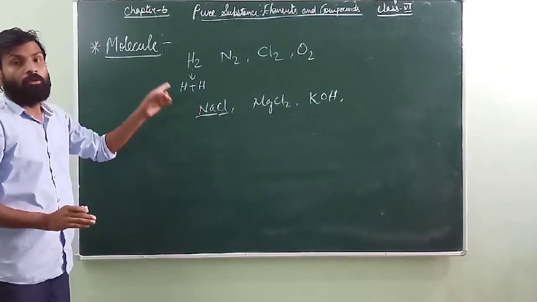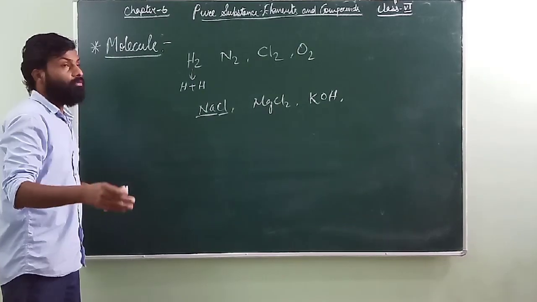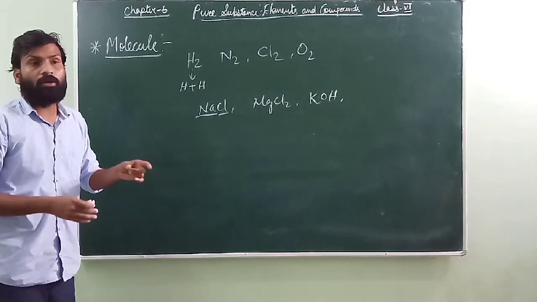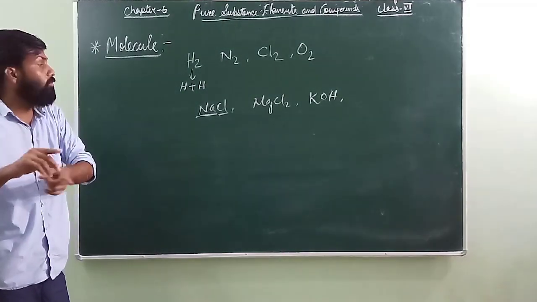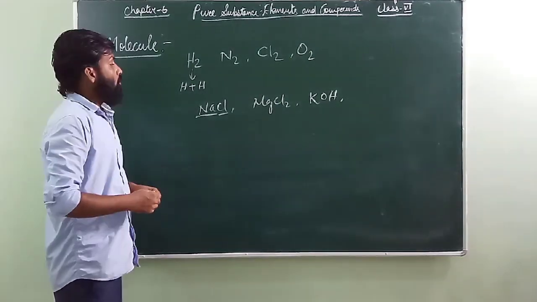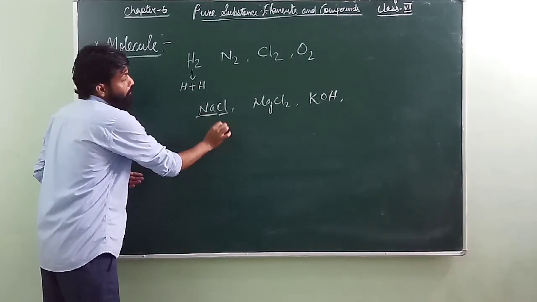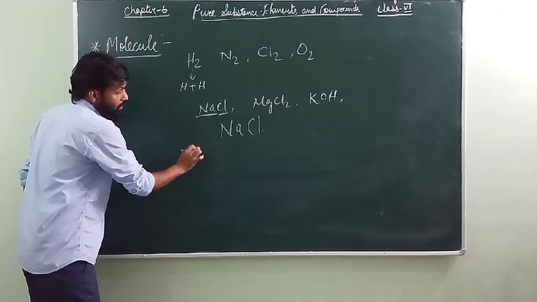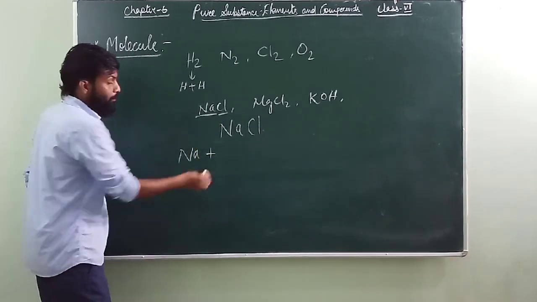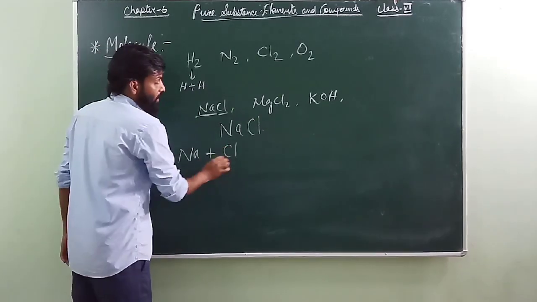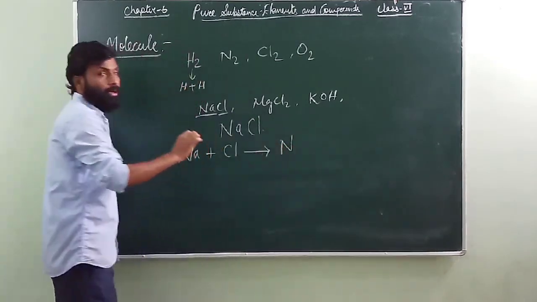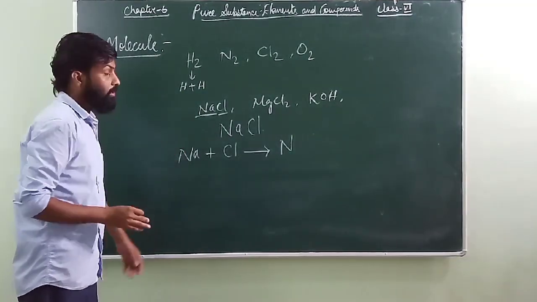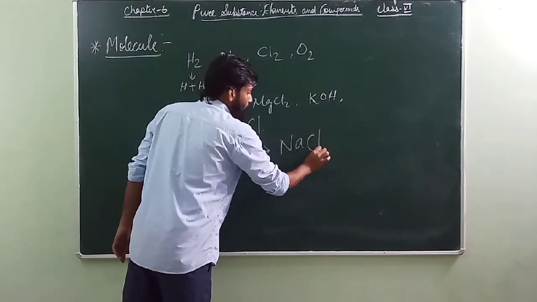That means when two atoms or more than two atoms of different elements combine together to form a substance, those substances are known as molecules of different atoms. Okay, molecule of different elements or molecule of different atoms, you can say here. Now the problem here is that we have the formula for NaCl. Before, Na was separate and Cl was separate here. Now this Na and Cl combine. Whenever I am talking about combining, that means they are not going through any physical changes, they are going through chemical changes here. Now these two will combine and form NaCl.